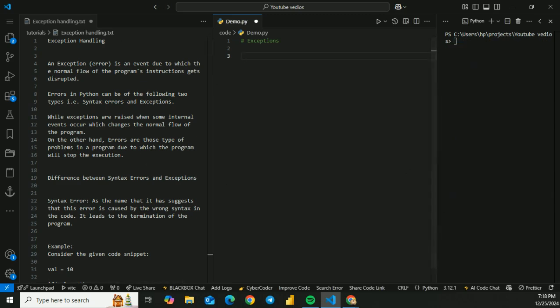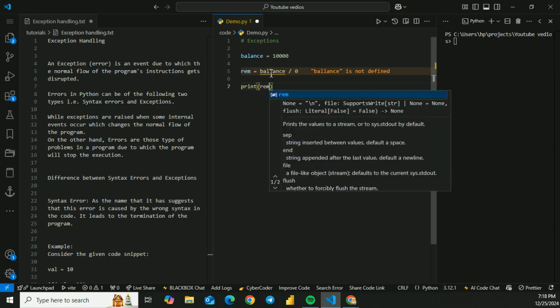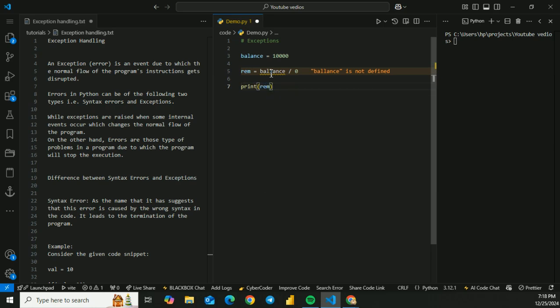Now, let's take an example to consider it. Let's say balance equals 10,000, whereas remaining equals balance divided by 0, and I say print remaining.